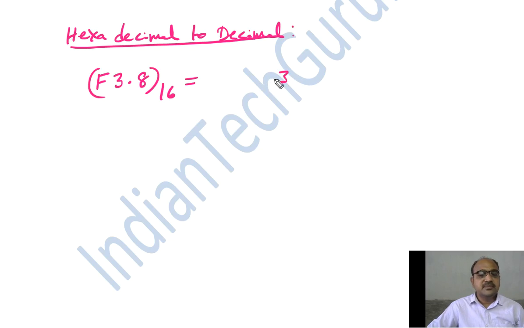The formula is very simple. Start with the integer part. The least significant digit is 3 into 16 power 0 plus F into 16 power 1 plus, now consider the fractional part, 8 into 16 power minus 1. Okay, so now what is the value of F?